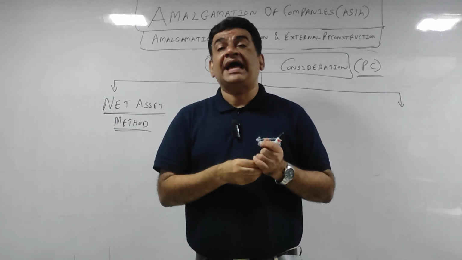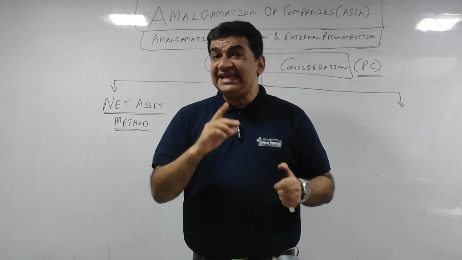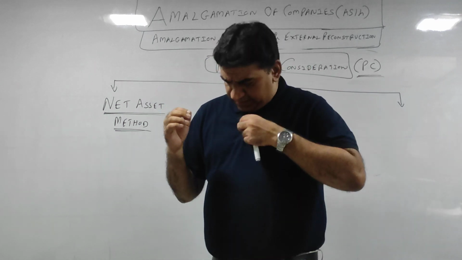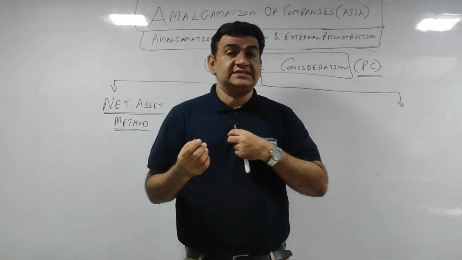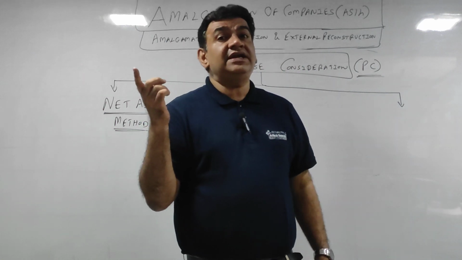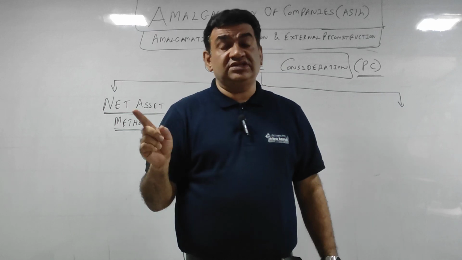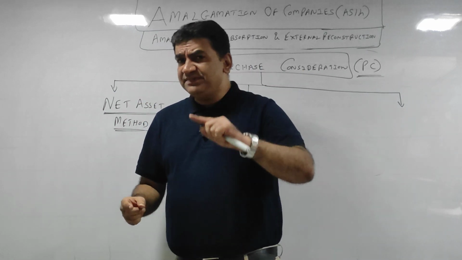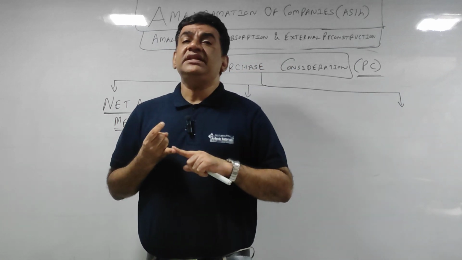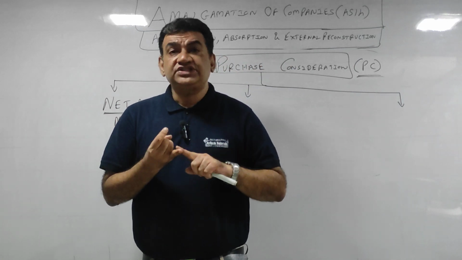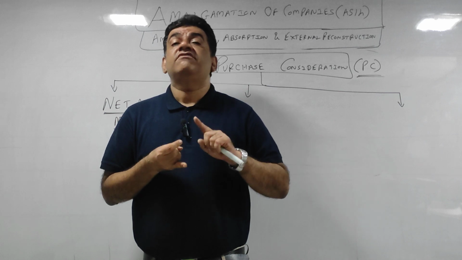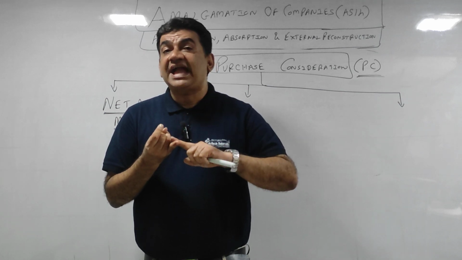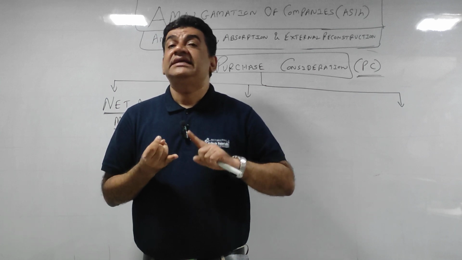Deduct the external liabilities. Now when I say external liabilities, external liabilities means those liabilities which are payable to the outsiders, external. And in the case of companies, keep this in mind, external liabilities will not include share capital and reserves.